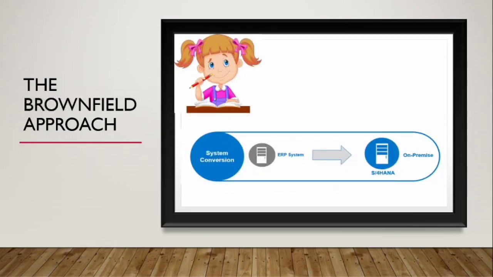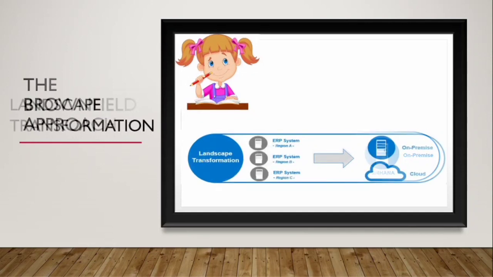the brownfield approach, which is also called system conversion. With all the repercussions of the greenfield approach, there is an alternative way, the brownfield route. This is SAP's newest recommendation for existing customers who are operating on SAP ECC and want to migrate to SAP S4 HANA, but still keep their investment in the current system. With system conversion, you will move the whole system and business process to a new platform of S4 HANA.